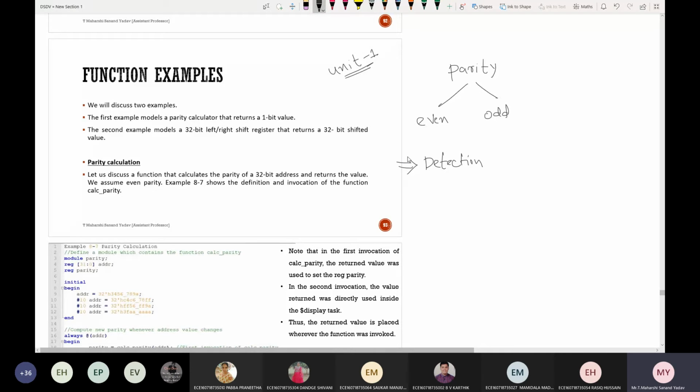Can I use it for multiple bits, or will it work only for 1 bit? Only 1 bit error. Yes, note this important point. So only 1 bit error detection can be done here. If there are multiple bits, you can't do this.